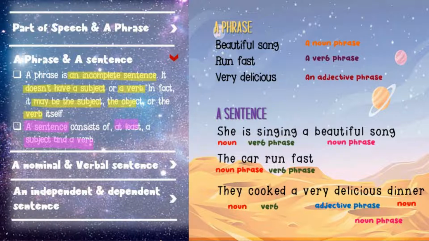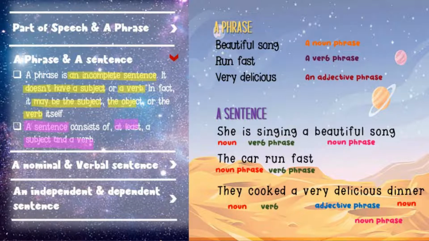A sentence consists of at least a subject and a verb. Remember, the requirement for a statement to be called a sentence is that it has a subject and a verb. So take a look at the examples over here. She is singing a beautiful song. This is a sentence. Why? Because it has she as a noun and it is a subject. Is singing is a verb phrase and it acts as a verb. A beautiful song is an object here. So you can see that a beautiful song here is part of the sentence.